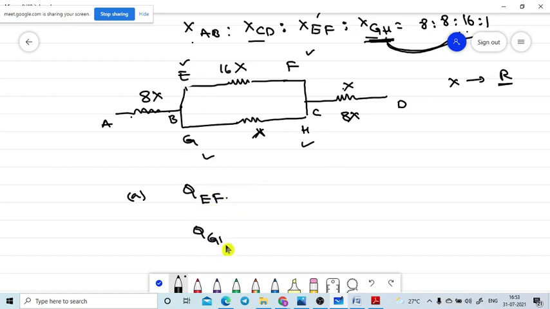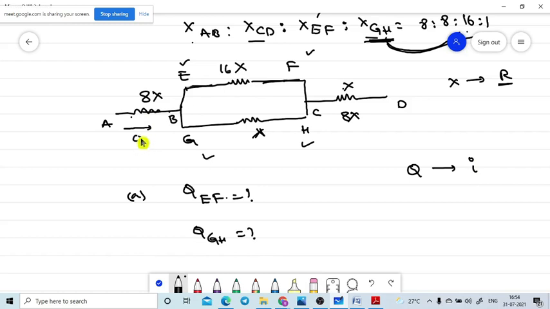They are asking the question. Q is similar to potential. Are you getting? Yes, sir. Q is a similar value of the potential. So Q is the potential. Now how can we write the potential in the parallel connection? Go to the first one. 1 by... no, I wrote it wrong. Q is not a potential. Q is a current. Yes, current.